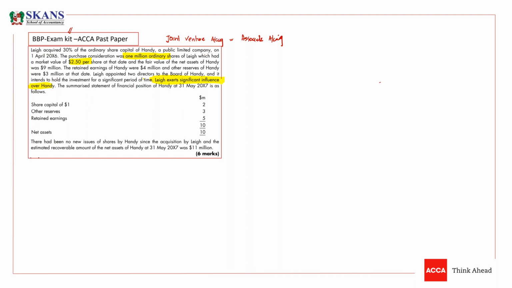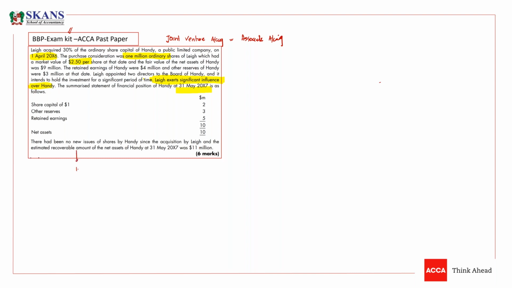And right now the problem is we need to do the accounting. So the summarized statement of finance we have acquired on 1st April X6. The summarized financial statement of Handy at 31st May X7, meaning after 1 year, is as follows. Share capital is given, share premium is given, and we have retained earnings as well. Now listen carefully. There had been no new issue of shares by Handy since the acquisition by Lee. So no new shares are being issued, and the estimated recoverable amount of net assets of Handy was 11 million. So recoverable value is given.